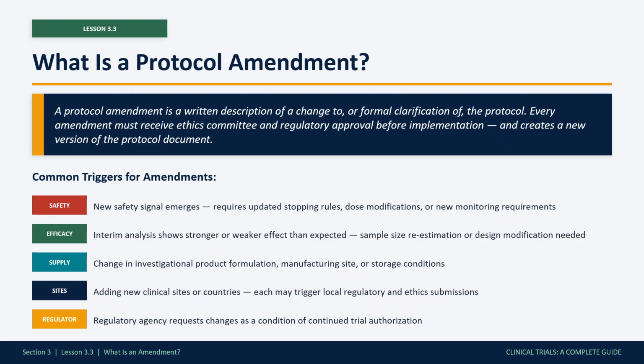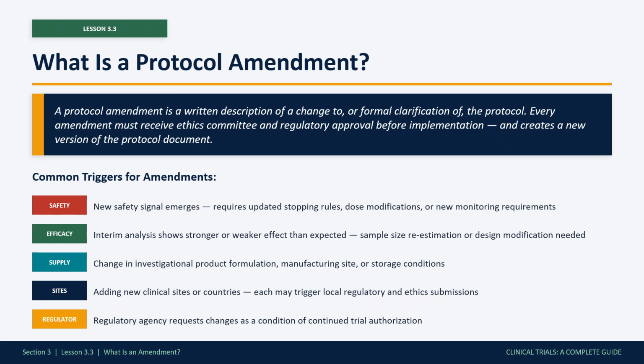A protocol amendment is a formal written description of a change to or clarification of the approved protocol. Every amendment creates a new version of the protocol document, and every substantial amendment must receive ethics committee and regulatory approval before it can be implemented at a site. What triggers an amendment? There are 5 common drivers.